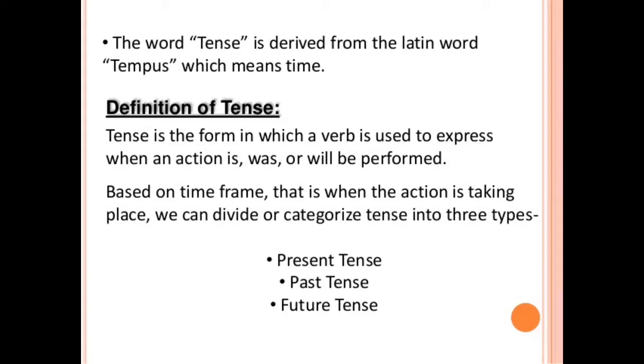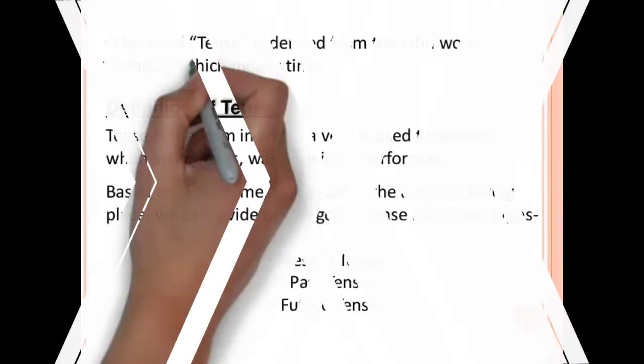That is, when an action is, was, or will be performed, based on the time frame. That is, when the action is taking place. We can divide or categorize tenses into three types. First one is present tense, second one is past tense, and the third one is future tense. Now, children, let's watch a video about these three tenses with examples.